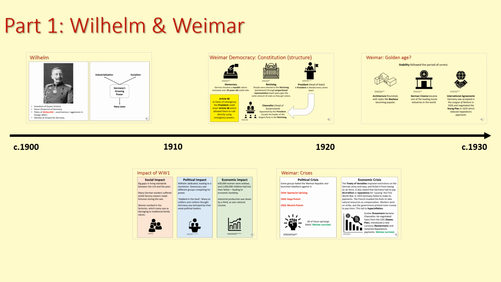The first bit of it looks at Wilhelm himself and how Germany had grown in power at this time. Then it moves on to have a look at the impact that the First World War has on Germany before looking at Weimar Germany, the way that Weimar Germany was structured, so its constitution, and also the crises that they face in the first few years of its existence, and then the period that some people call the Golden Age, where there's more stability that follows.